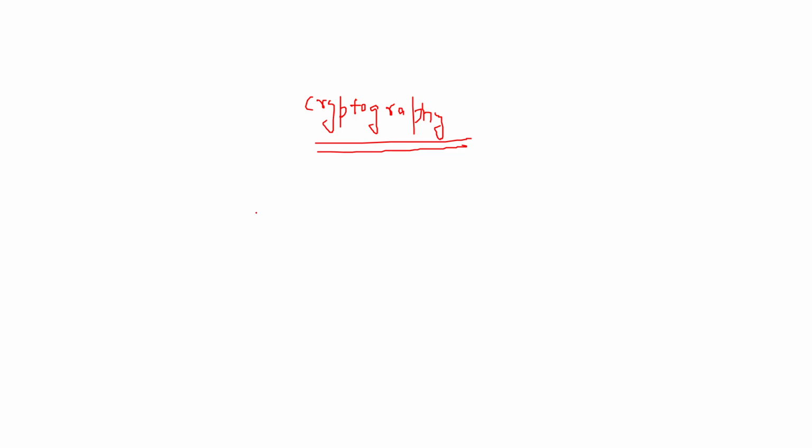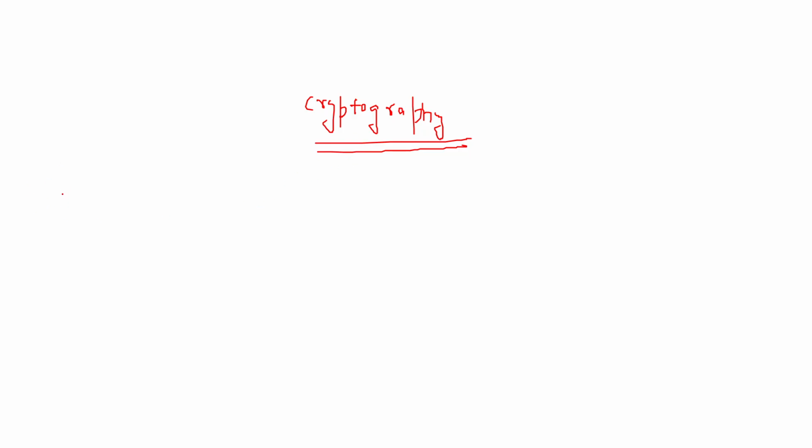So we make the message unreadable using cryptography, and cryptography involves encrypting the message, or we call it hiding the message, and it involves a reverse process also, because once we send the message in unreadable form, the receiver should be able to retrieve the message in original form.